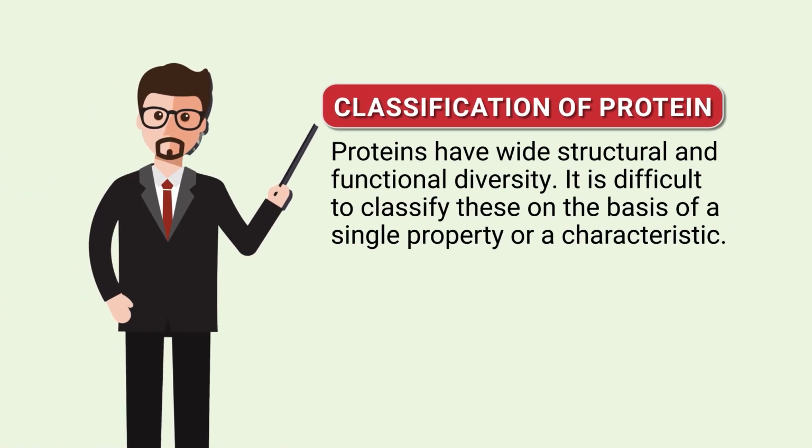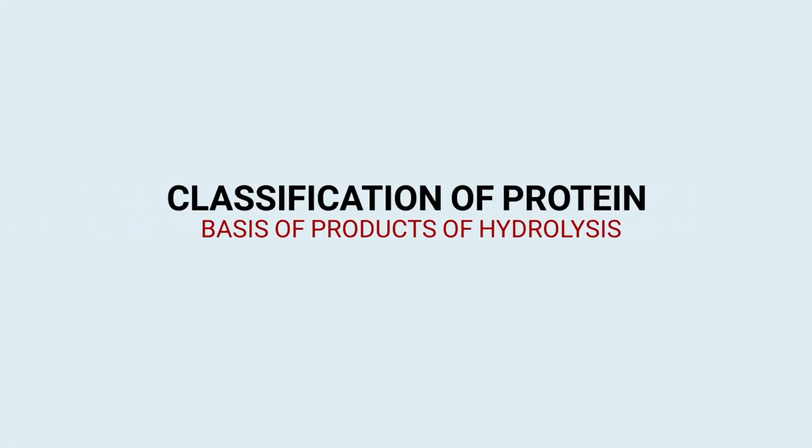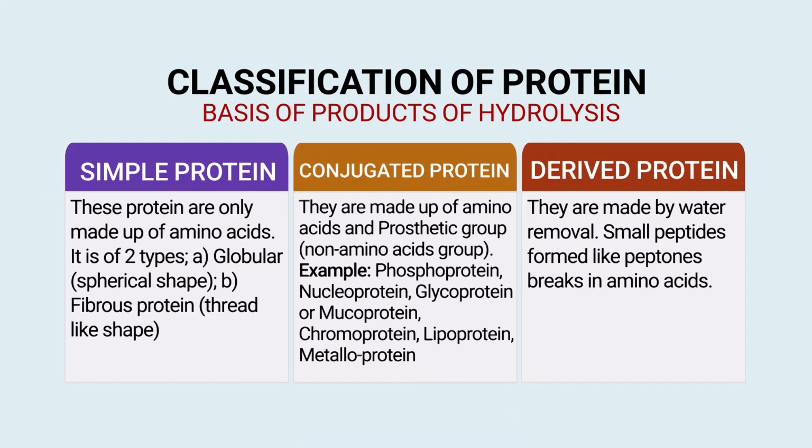Then we will move to another portion of this topic, the classification of protein. Proteins have wide structural and functional diversity, so it is difficult to classify them on the basis of a single property. However, the following are some common classifications: classified on the basis of product of hydrolysis, then shape and structure, then biological function. So, majorly on these 3 bases proteins are classified. Let us understand the classification of protein on the basis of these 3 criteria.